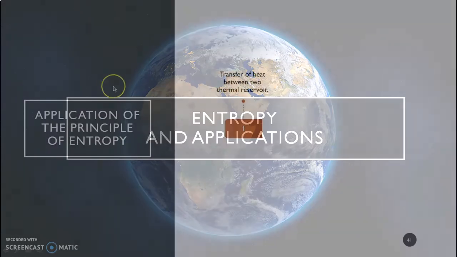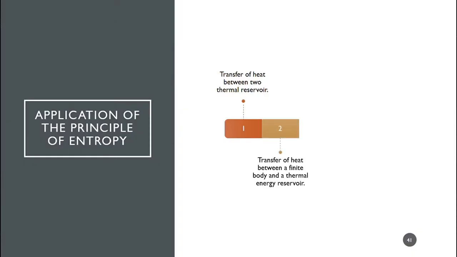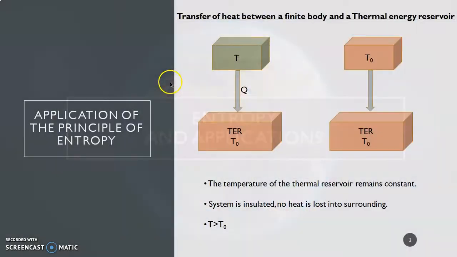Continuing with the applications of entropy. The next application is transfer of heat between a finite body and a thermal energy reservoir. Let us consider a finite body with temperature T and a thermal energy reservoir with temperature T0. The temperature of the reservoir remains constant. That means no matter how much heat is added or taken from it, its temperature is constant.